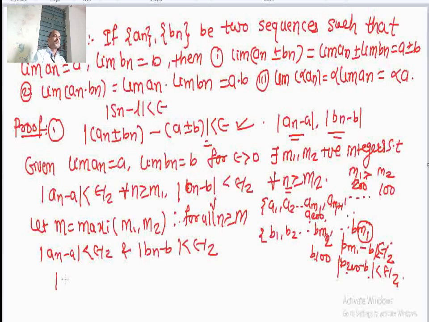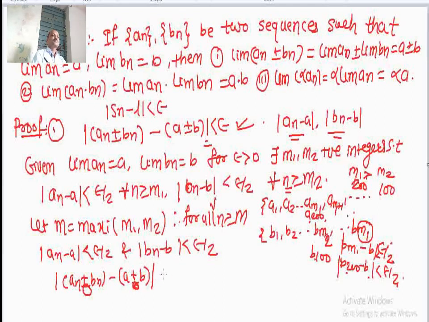So, here an plus or minus bn minus a plus or minus b. Firstly we show this for only plus, so that there will be no confusion, and similarly we can show that it is satisfied for minus also.